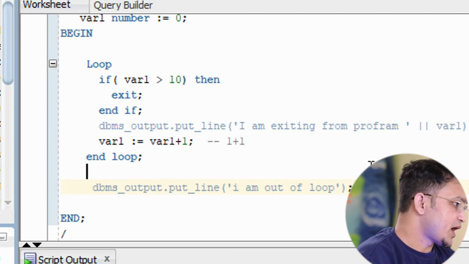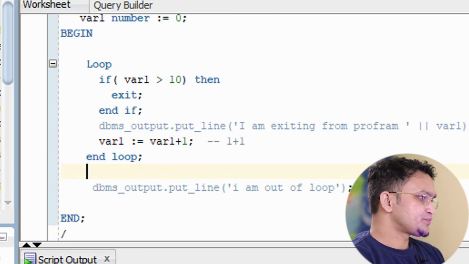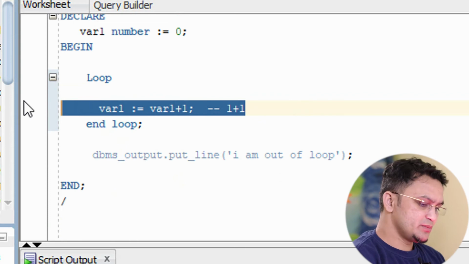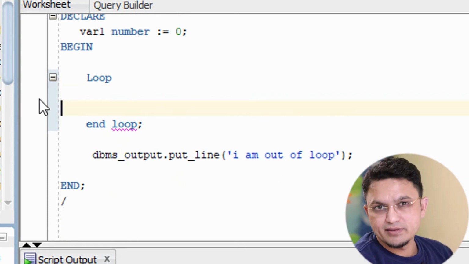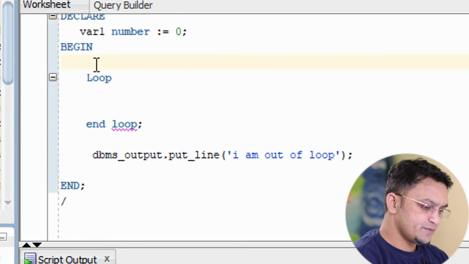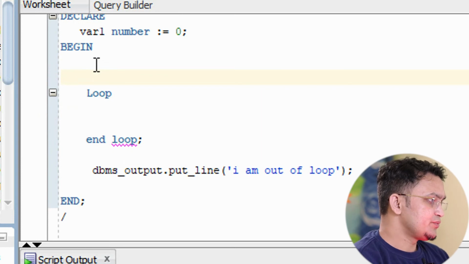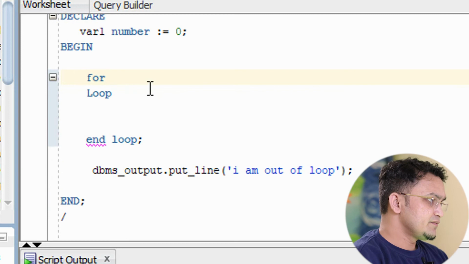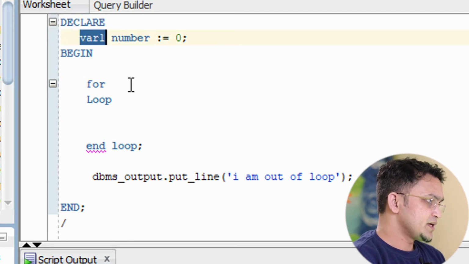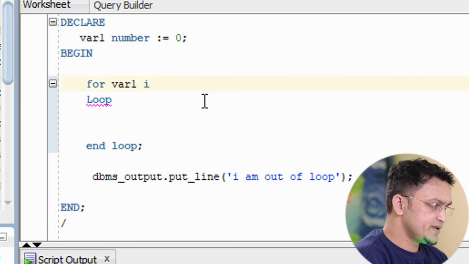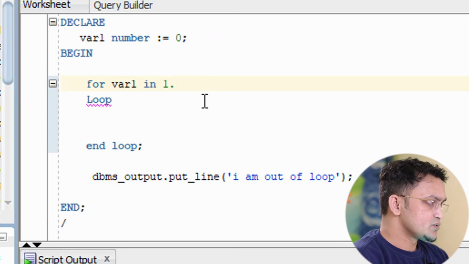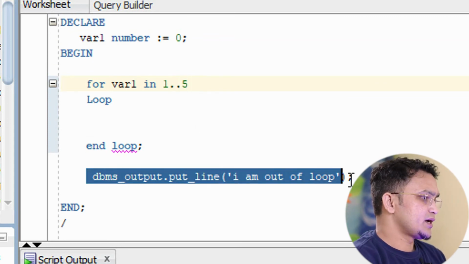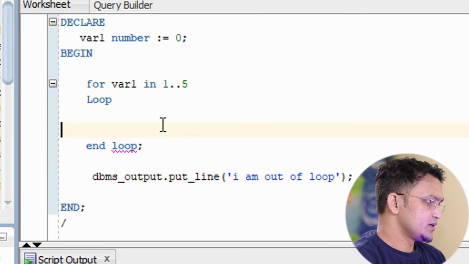Okay guys, I hope you have understood. Now let me remove this one, and let me remove this one. Now let me write the next loop, which is your for loop. So how do we need to write the for loop? We need to write the for keyword, then specify the variable name, and then specify the range. I am specifying the range 1 to 5.